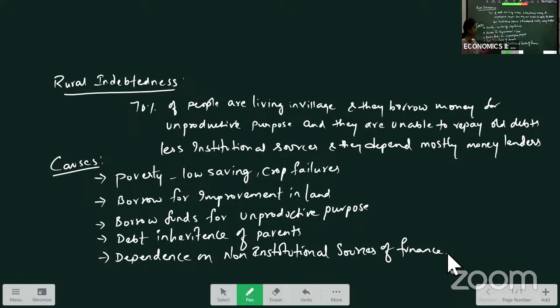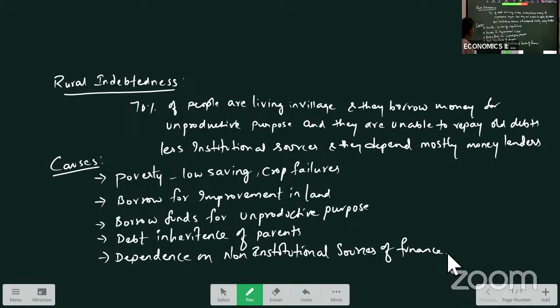When people go to a private money lender for borrowing funds, the main thing is that they charge a high interest rate, and if you are unable to repay the debt, they may charge double the amount as interest, and they may take over the land or whatever assets you have mortgaged with them. So that is the main drawback of depending on non-institutional sources, money lenders.